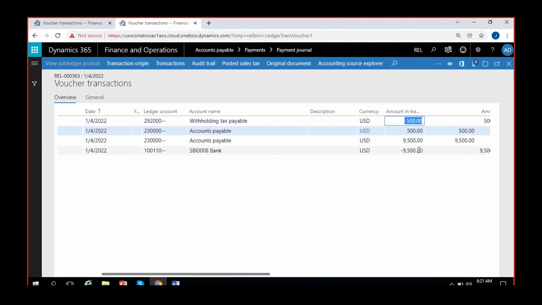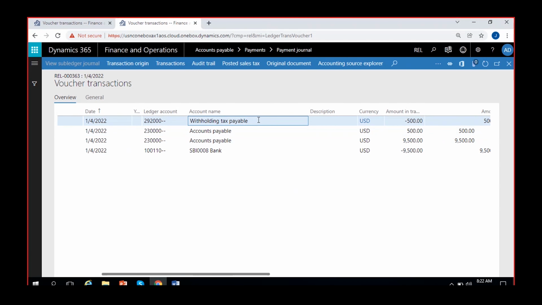The rest of the amount, 9,500, you have settled with the vendor, but the remaining 500 is just reversed, as accounts payable account is debited and that liability is transferred to the withholding tax payable account, meaning credited to the withholding tax payable account. Both are liability accounts only. But now you are liable to pay it to the tax authority, not to the vendor.